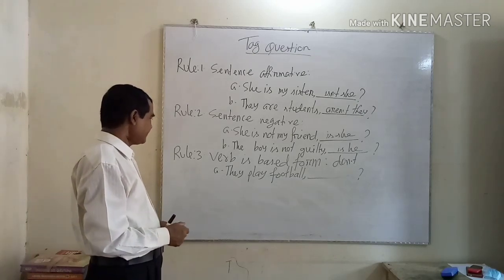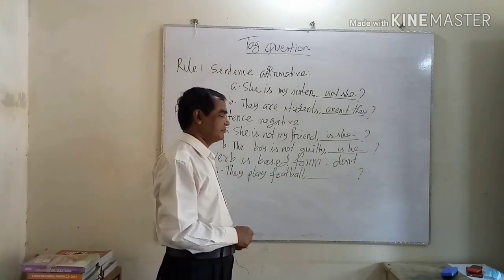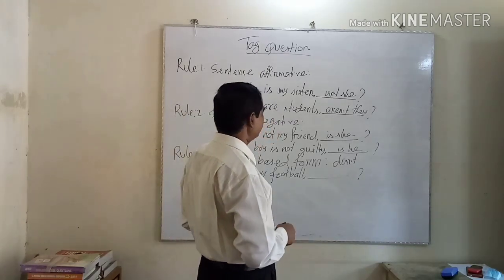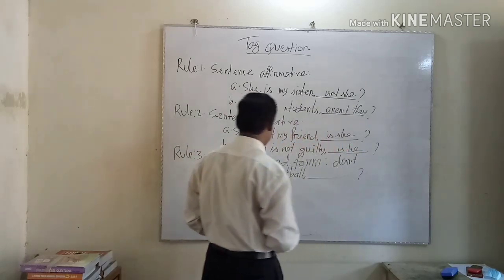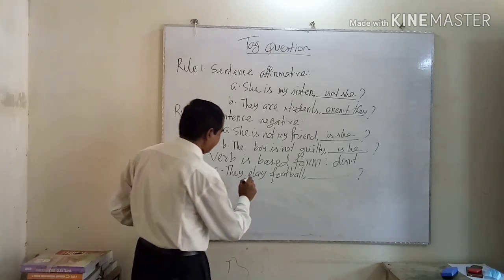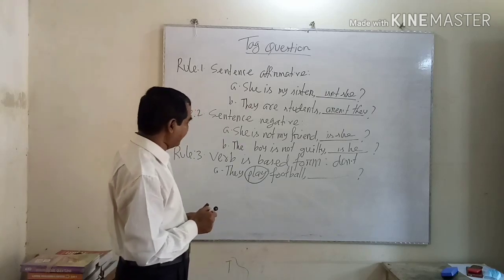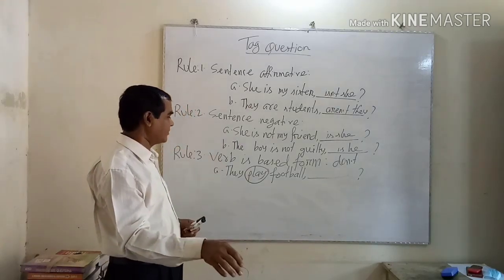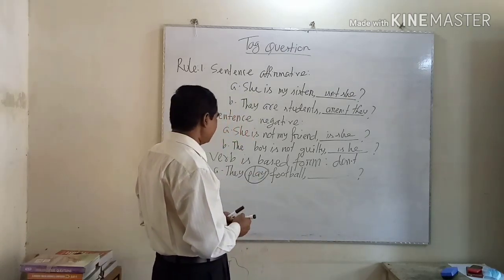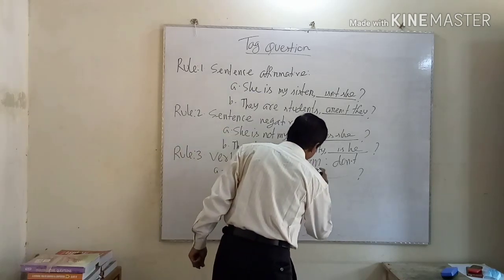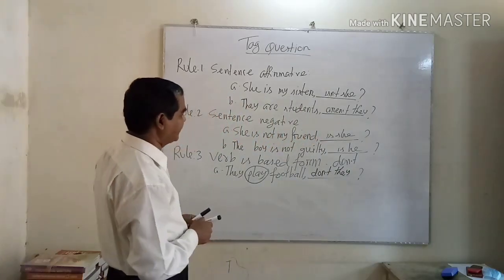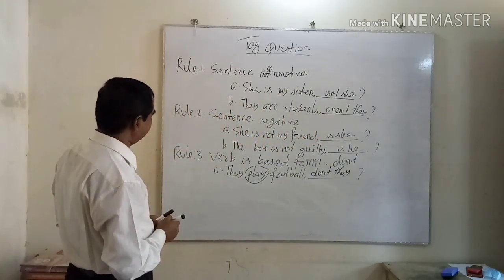Rule 3. If the verb is in base form, that means present form or simple form, you have to use don't in the tag. For example, they play football. Here play is the base form, simple form or present form. They play football, don't they?